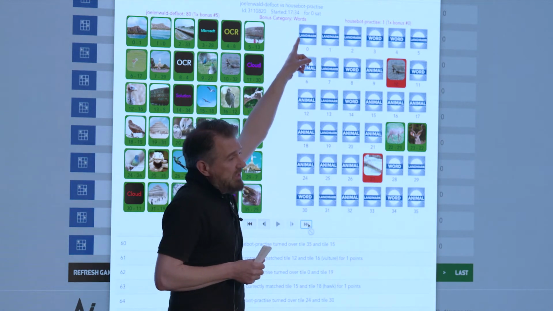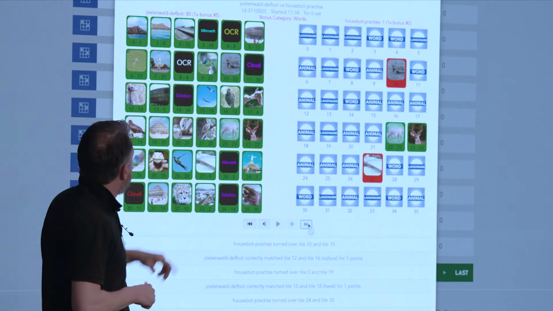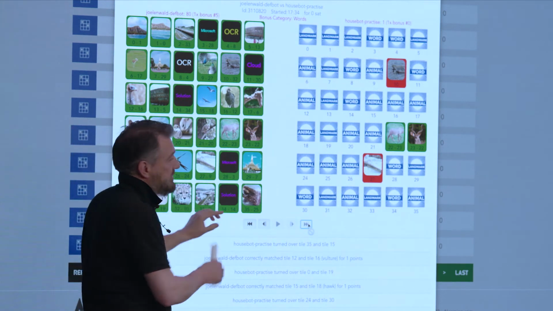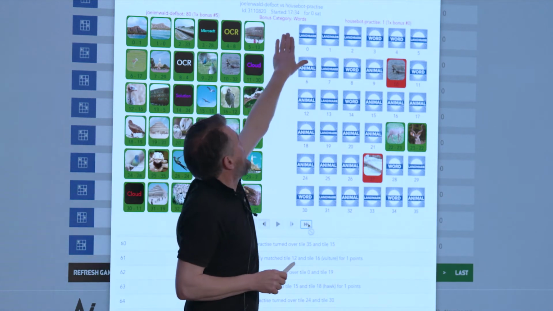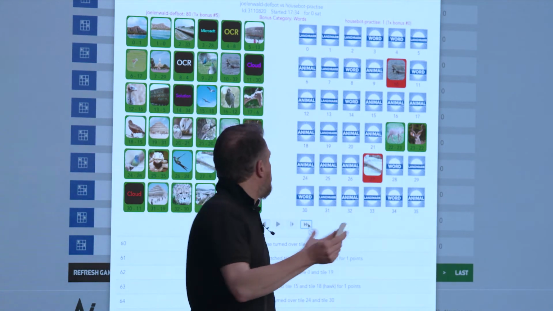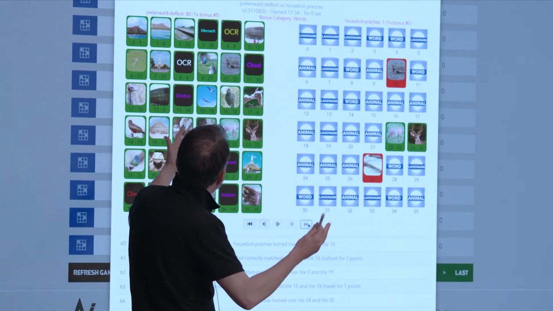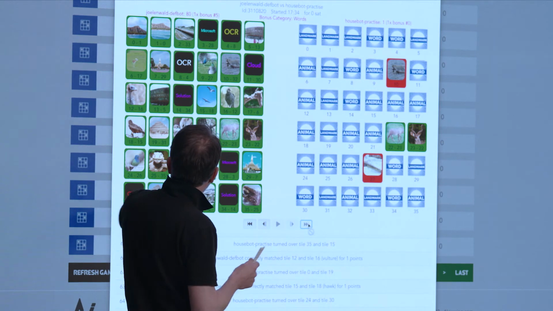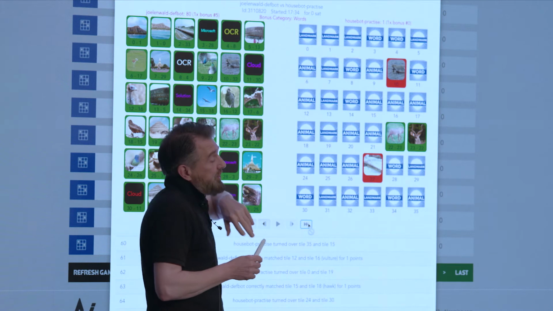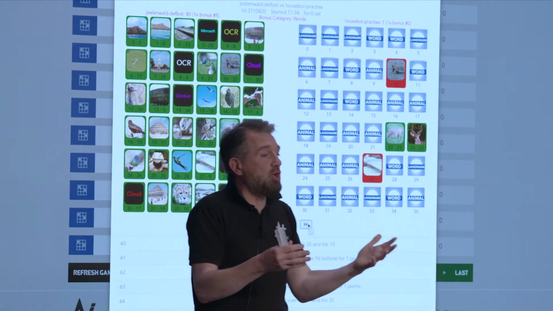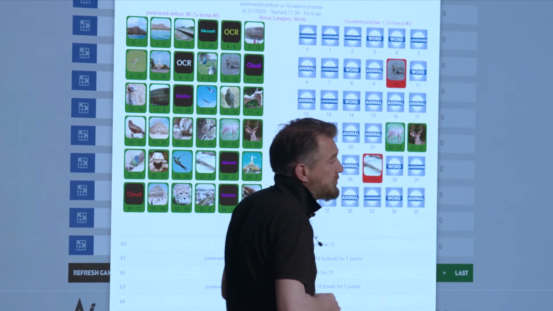what's the bonus category? It's words. Well, I know what all of the tiles are now, so I'm going to choose 2 tiles that match, and I'll submit that. Your bonus multiplier doubles. This bonus category will then randomly change. Let's say it becomes landmarks, and you'll say, well, okay, I know what all the tiles are still. I'm going to choose 2 landmarks that I know match, and I'll submit that. Bonus category doubles again, and so you can go on saying 2, 4, 8, 16, 32, 64 points every time you match tiles.